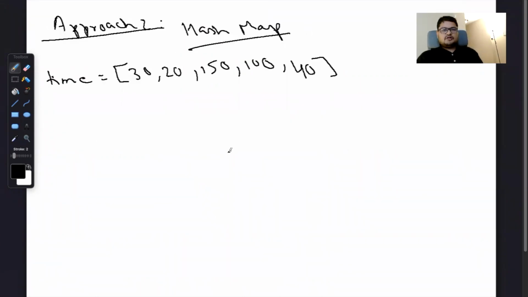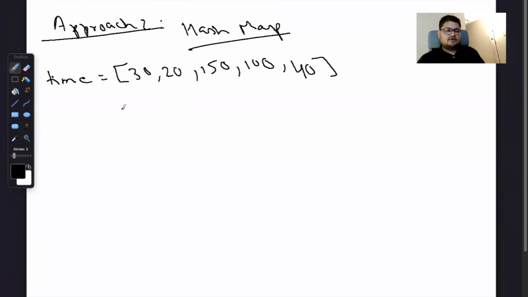The second approach that we can take in order to improve our time complexity is using a hash map. In the previous approach, we saw that the time complexity was order of n square. Here, we can create a hash map of remainders and keep a count of the number of times that remainder has occurred.